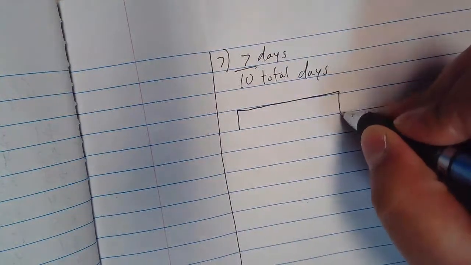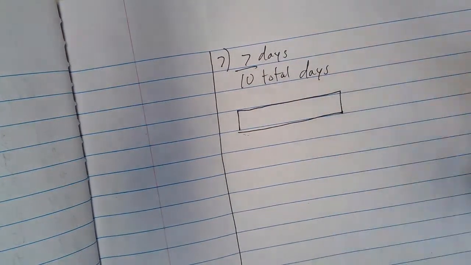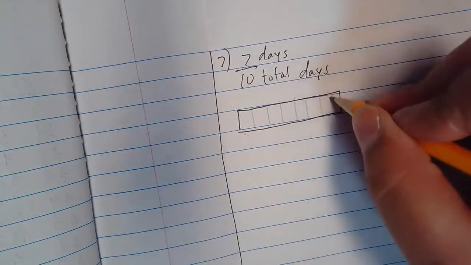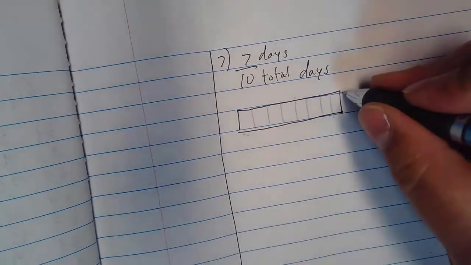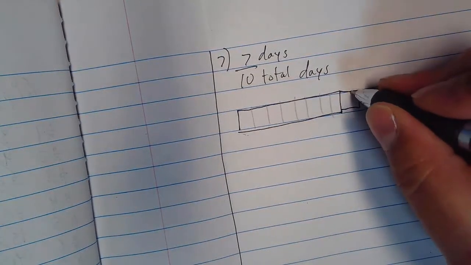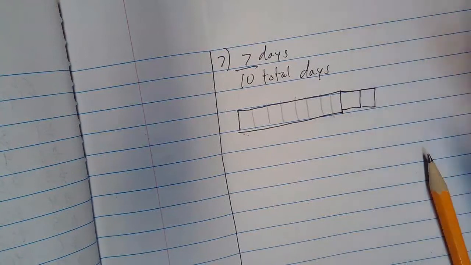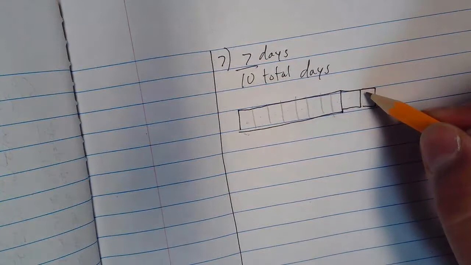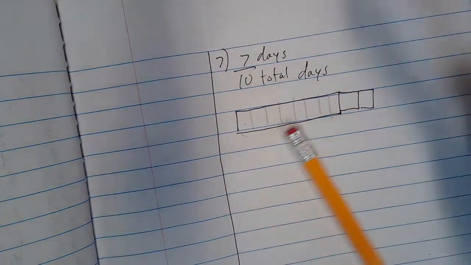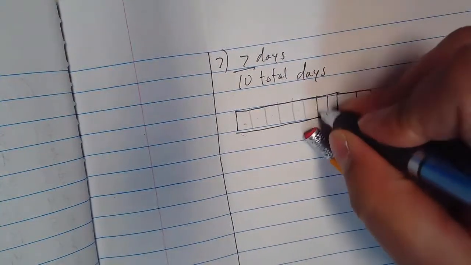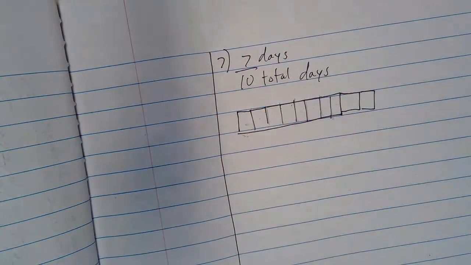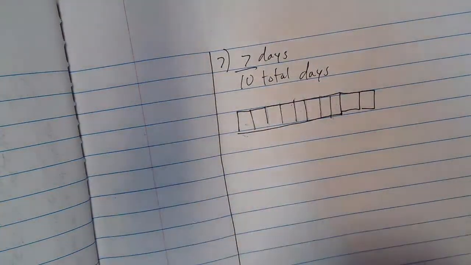And I hope this works out. I'm using pen. I might use pencil to make this into 10. All right. 1, 2, 3, 4, 5, 6, 7. Ugh. That's not pretty at all. 1, 2, 3, 4, 5, 6, 7, 8, 9, 10. Well, ideally, all the parts are supposed to be equal. I just want you to see what's going on. So I messed up my drawing. That's okay.